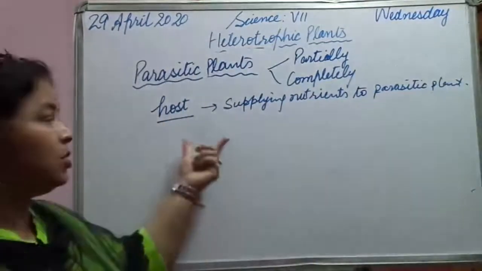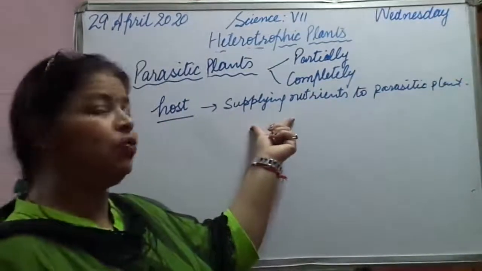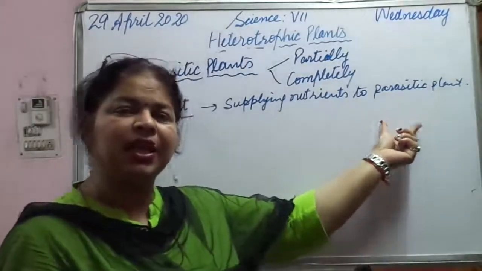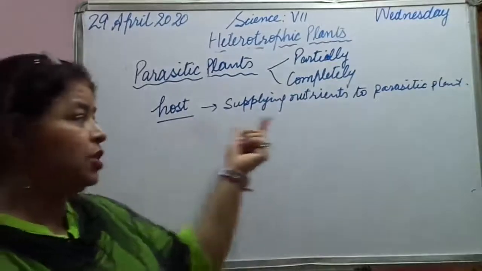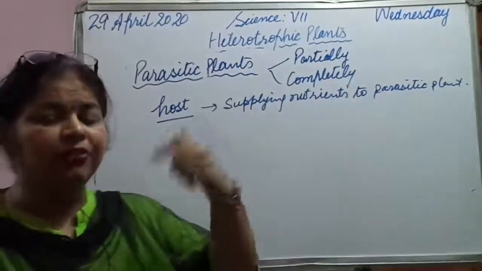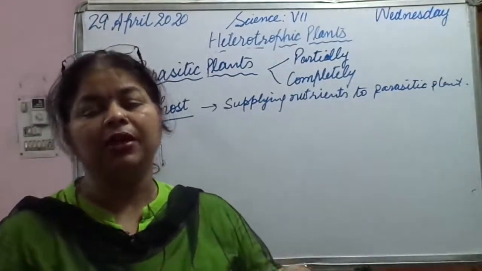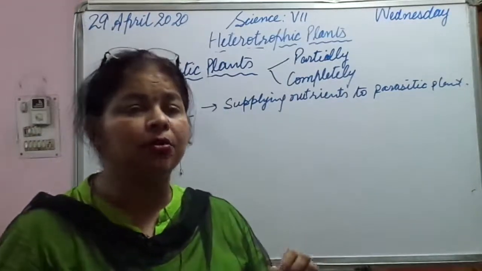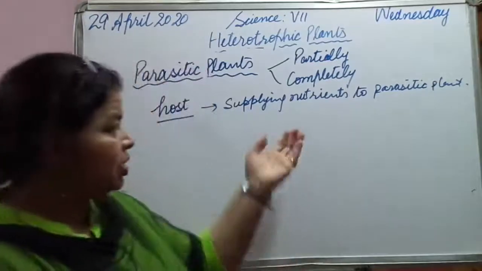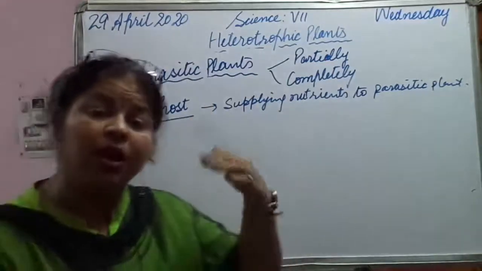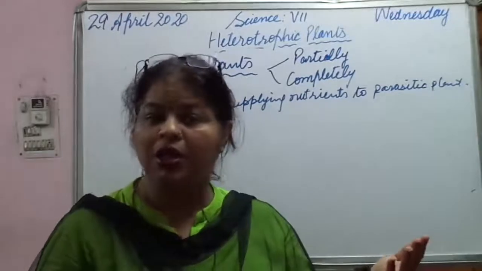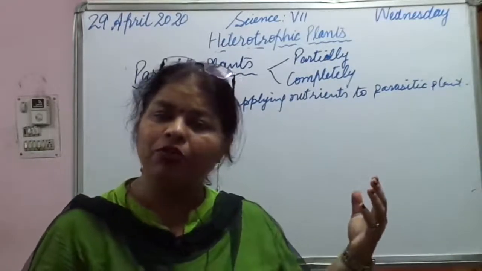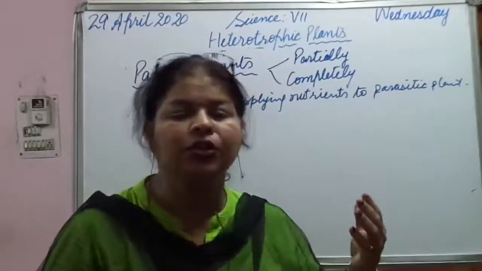The host plant is the plant which supplies nutrients to the parasitic plant, or we can say the host is that plant from which the parasitic plant derives nutrients. Then this mode of nutrition, in which the parasitic plant obtains nutrients from another living plant or host plant, is called parasitic nutrition.